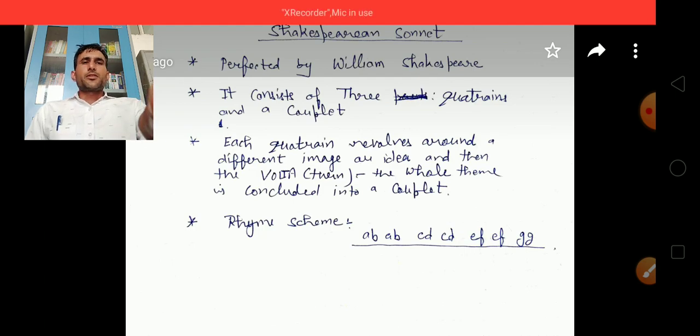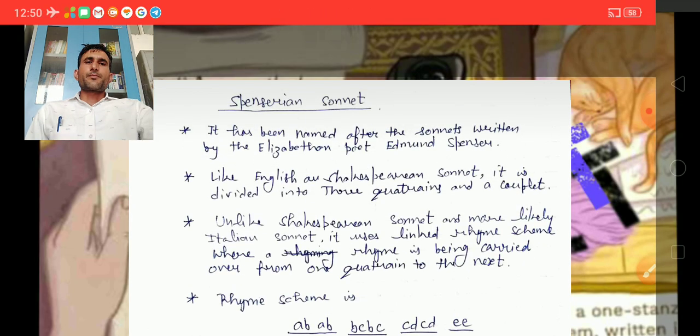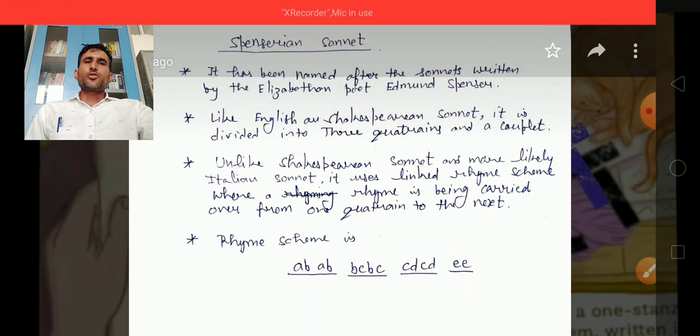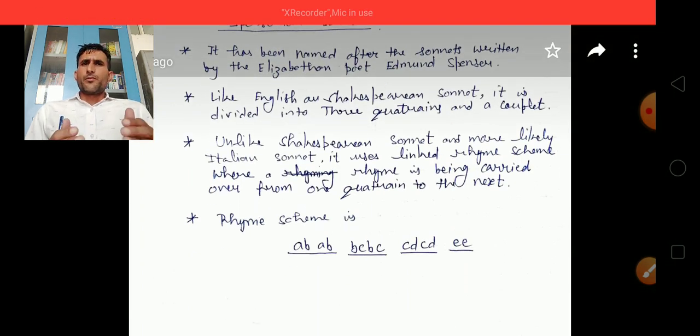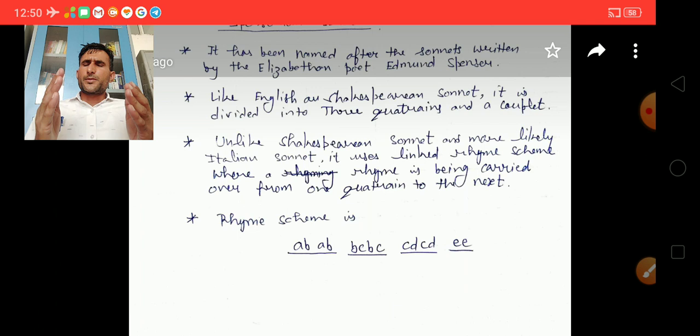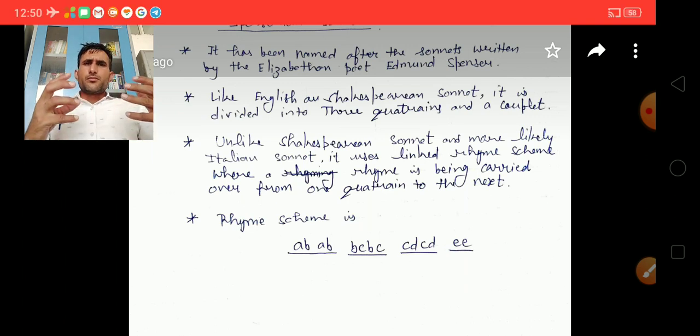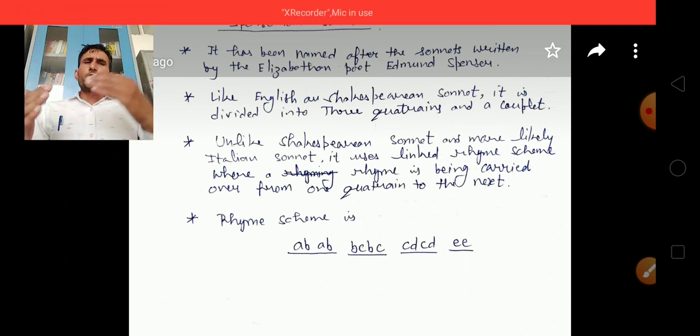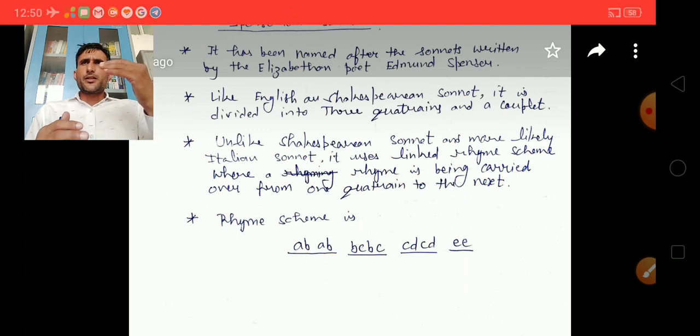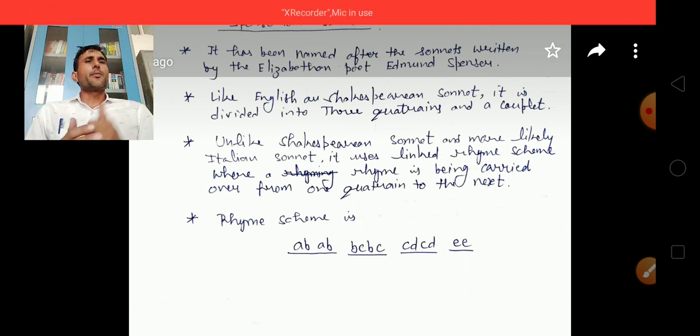Now the third type of sonnet is the Spenserian sonnet. Spenser developed this type of sonnet, so it was named after Edmund Spenser, a great Elizabethan poet. Like the English or Shakespearean sonnet, the Spenserian sonnet is also divided into 3 quatrains and a concluding couplet.